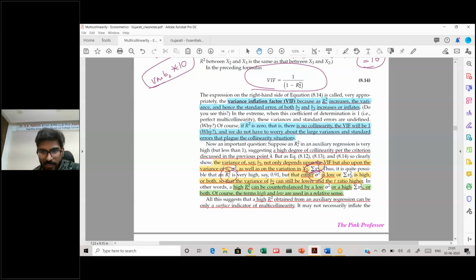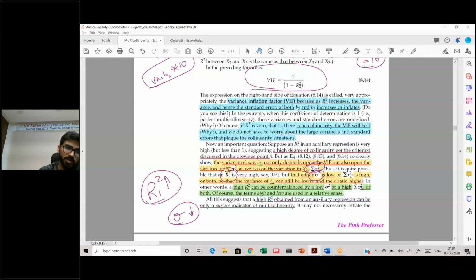It might be the case that although your Ri square is extremely high, because the errors variance is small, that means your data is fitting pretty well, or the number of observations xi is huge.